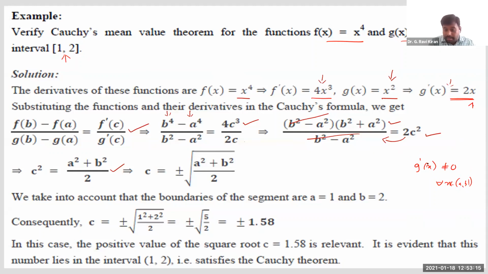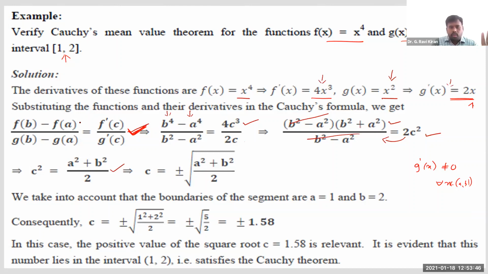Right? Then since all the three conditions are satisfied, what are the three conditions? Both f of x and g of x are continuous. Both f of x and g of x are differentiable. Moreover, g dash of x is not equal to 0 for all x belongs to that interval 1, 2. Since these conditions are satisfied, then we can find at least one point C which satisfies this condition. Right?